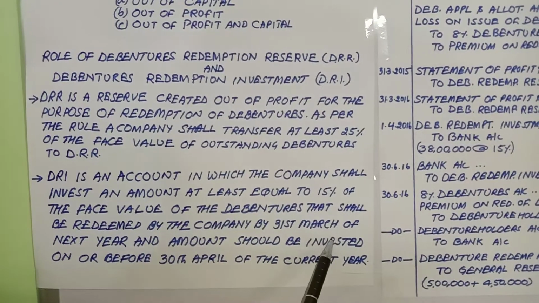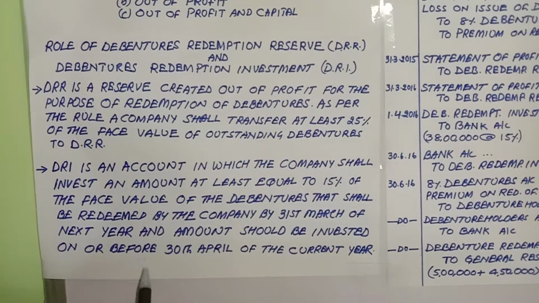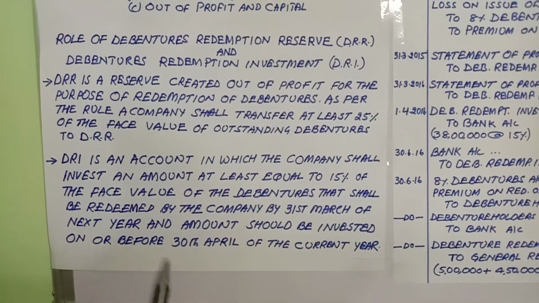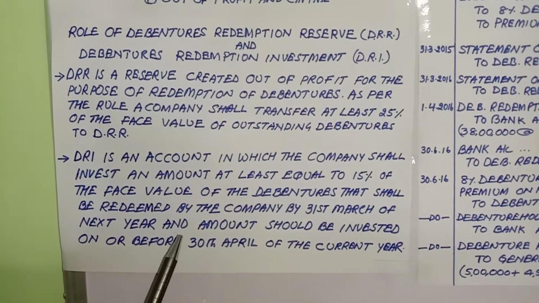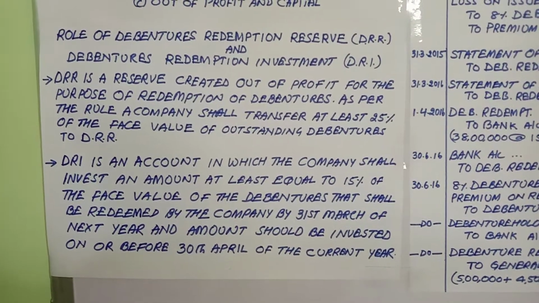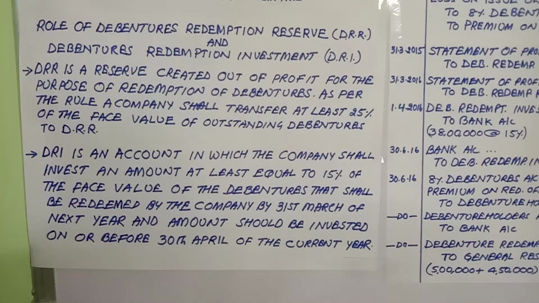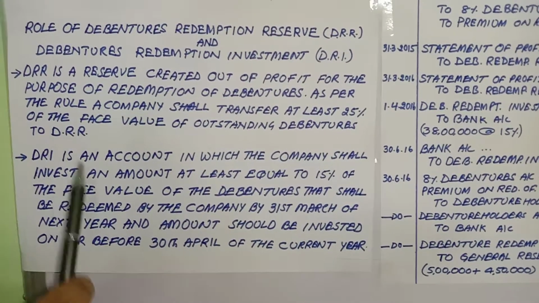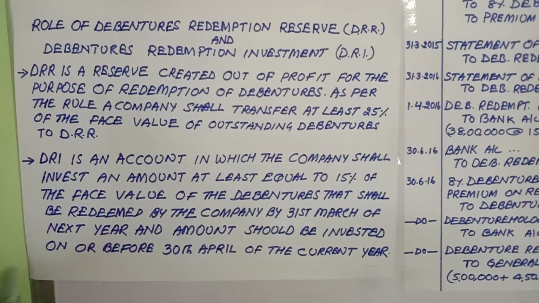So that 1,500 out of 10,000, we have to invest in some security, a fixed deposit or any other security. So DRI will be debited and bank will be credited. When we receive the money back, the bank will be debited and DRI will be credited.